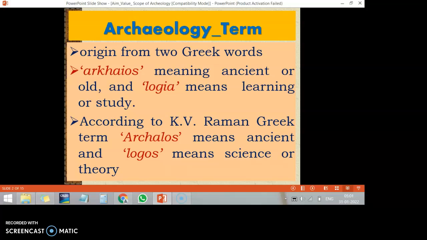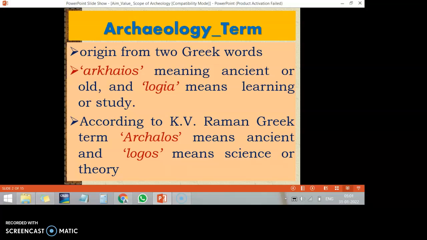Archaeology originated from two important Greek words, archaeos and logia. Archaeos means ancient or old. Logia means learning or study. That is the meaning of archaeology. So archaeology means the study of the past, the study of the ancient.